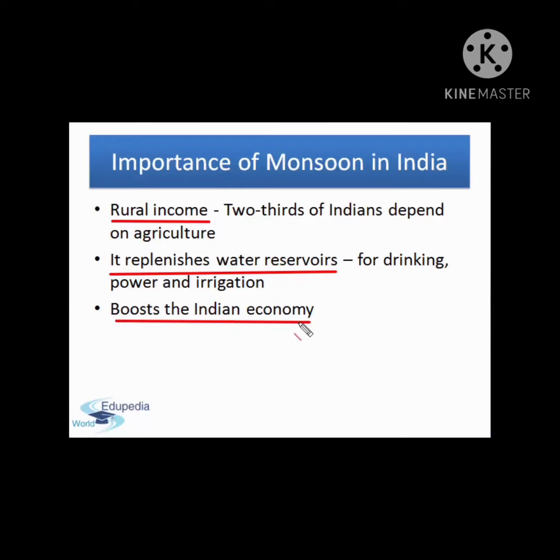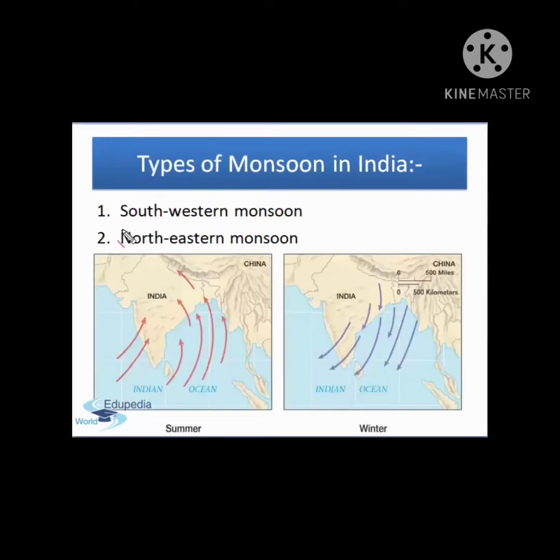Now I want you to understand this chain reaction. When rural income increases, that is, when there is good rain and the agriculture yield is adequate, that will bring profit to the farmers. So this will create demand for manufactured goods like TVs, vehicles and other household domestic items, which in turn helps the national economy.